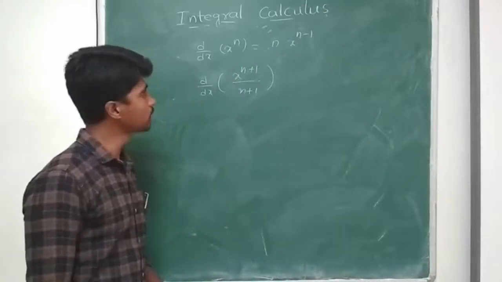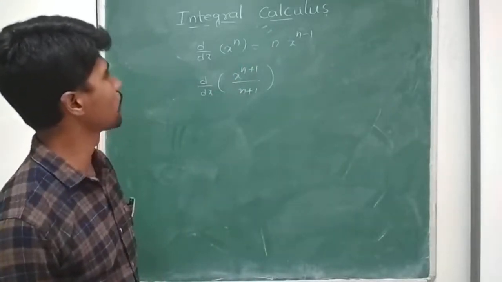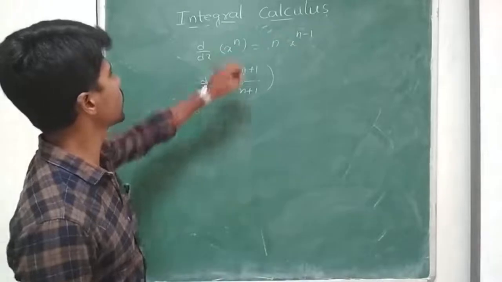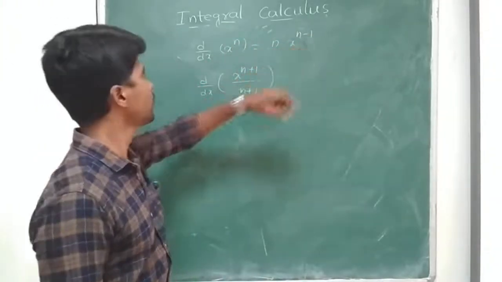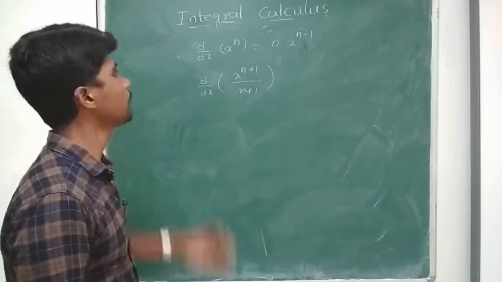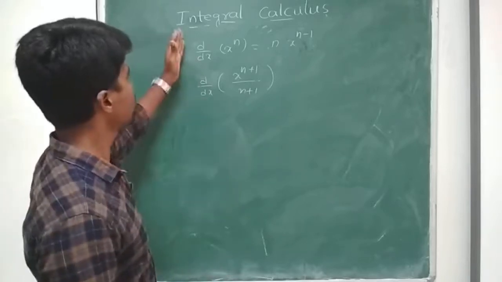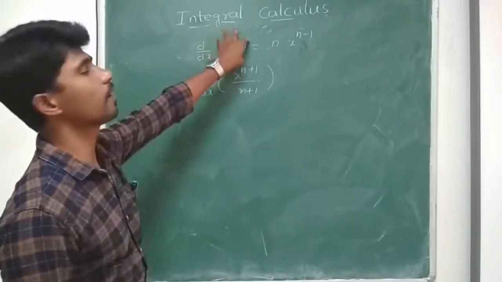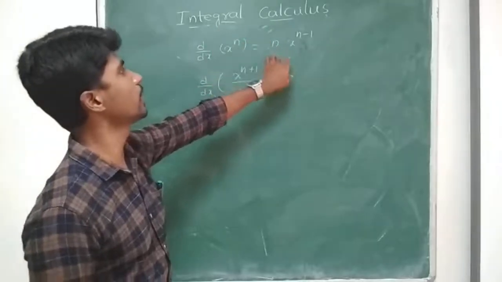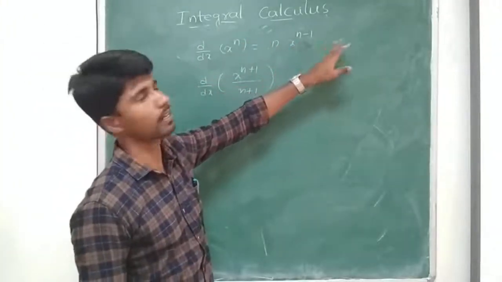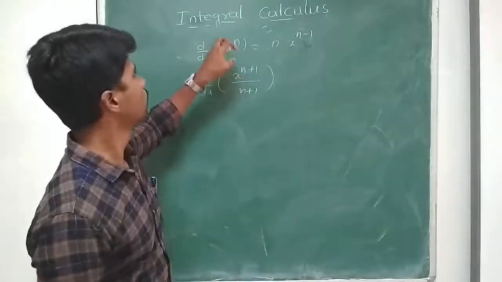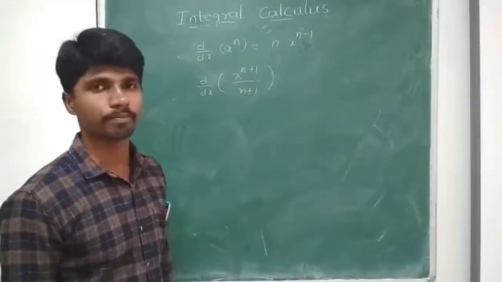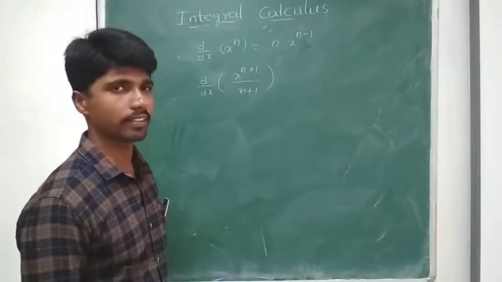What about d by dx of x to the power of n plus 1 by n plus 1? If I have a function x to the power of n, its derivative is n into x to the power of n minus 1. If I use its integral, d by dx of x to the power of n is equal to the integral of n into x to the power of n minus 1 plus c. So that's all we discussed here.